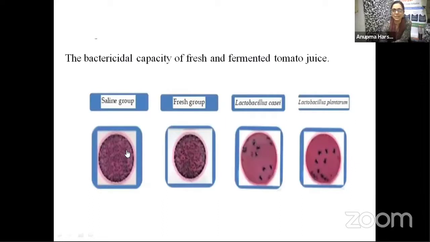Now, can you see here? The images are quite self-explanatory. And what are these? The bactericidal capacity of fresh and fermented tomato juice. You can see here the saline group, the fresh group, and that of the Lactobacillus casei and Lactobacillus plantarum. So the images are self-explanatory.